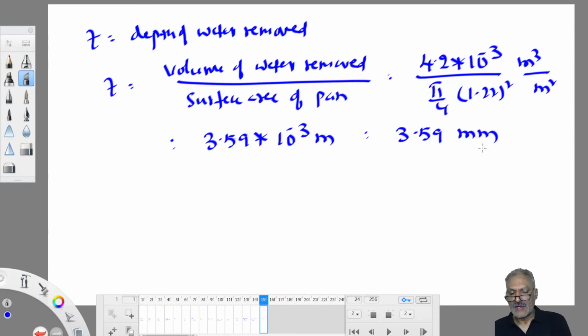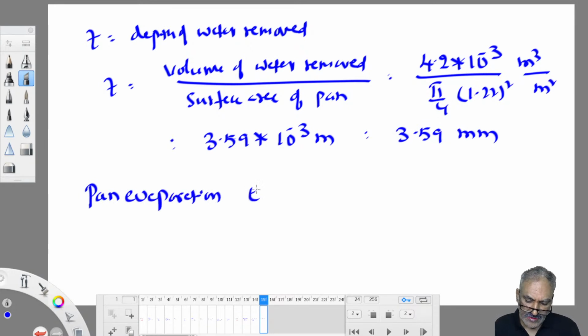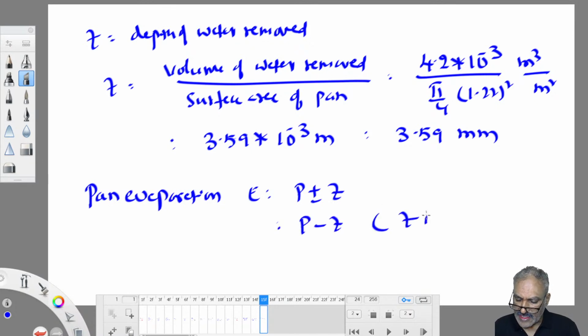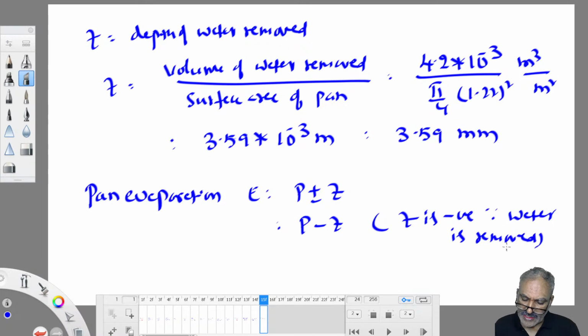Okay? Z I got. Therefore, pan evaporation E is equal to P plus or minus Z. In this case, plus Z or minus Z? Minus Z. Z is negative since water is removed. Whenever water is removed, negative. Whenever water is added, positive. P is given in the question.